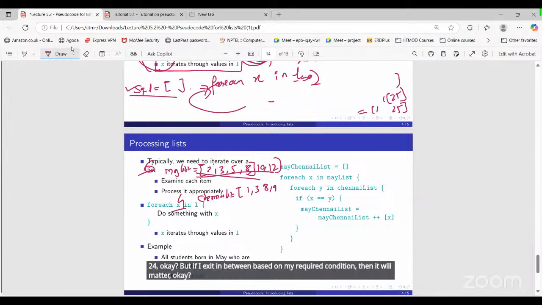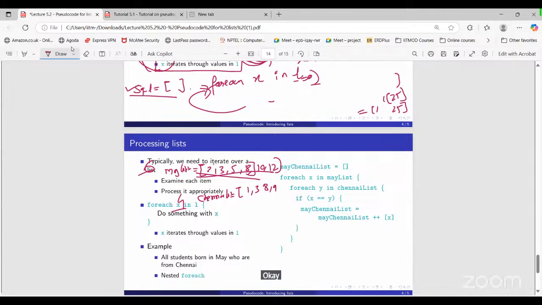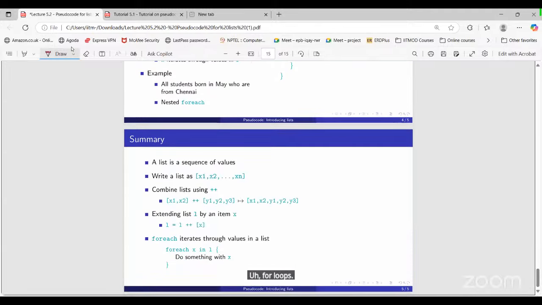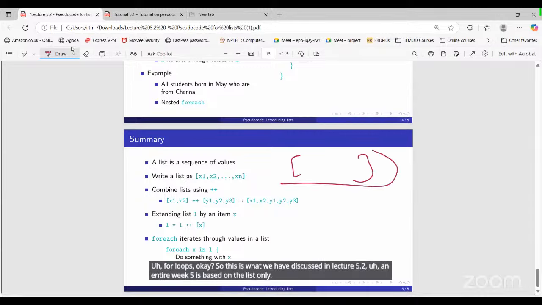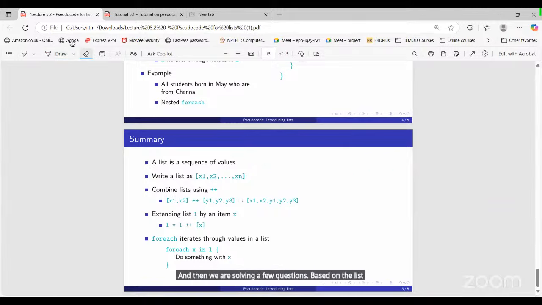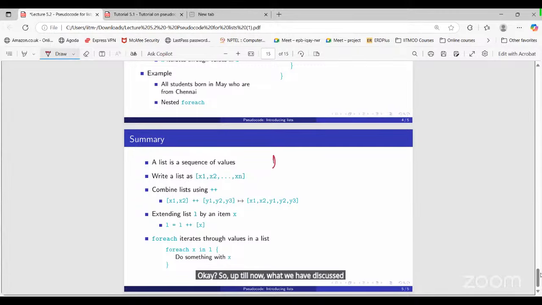So this is about the list and nested for loops. This is what we have discussed in lecture 5.2. An entire week 5 is based on the list only, and then we are solving a few questions based on the list, so application of list only. Up till now, we know what is list.